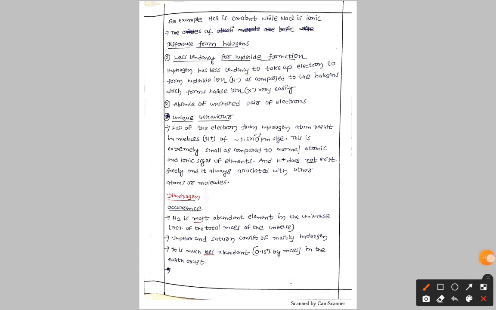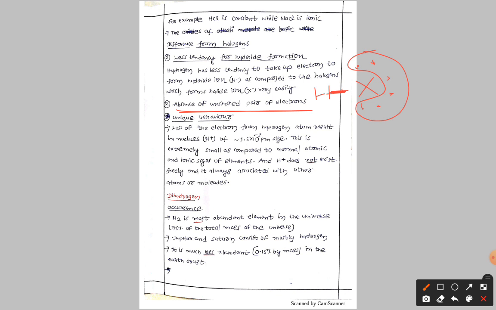Next, absence of unshared pairs of electrons. Here if you take the halides, halogen nothing but X, we have a total of 7 valence electrons, out of which one is going to form the bond. So the total number of lone pairs of electrons we have is 3, but here there is an absence of unshared electron pairs on hydrogen. This is the difference from the halogens.